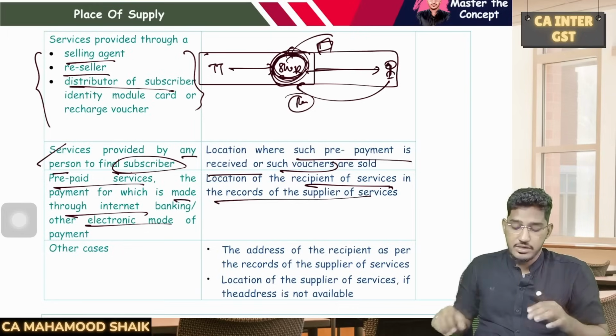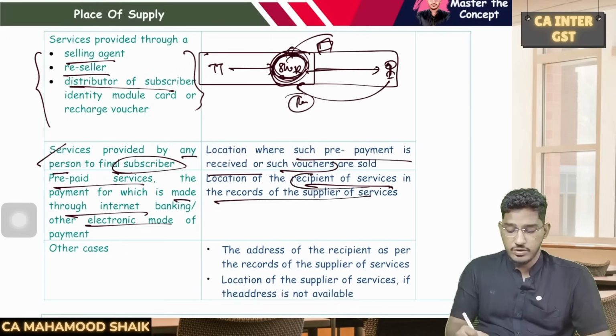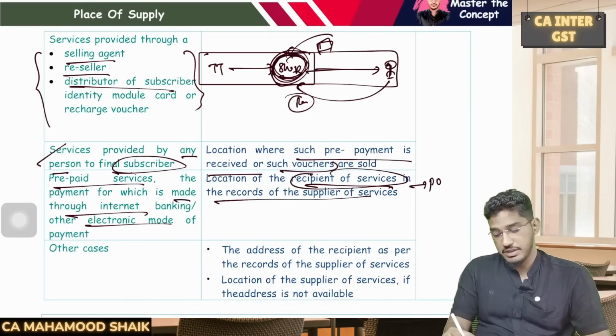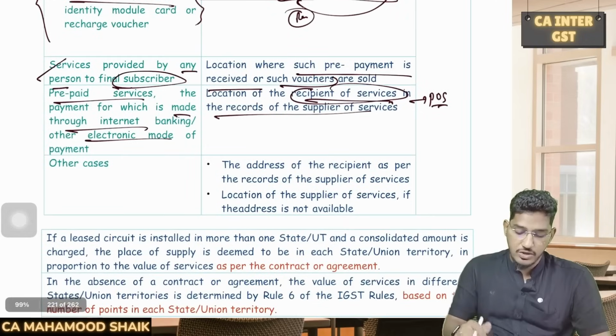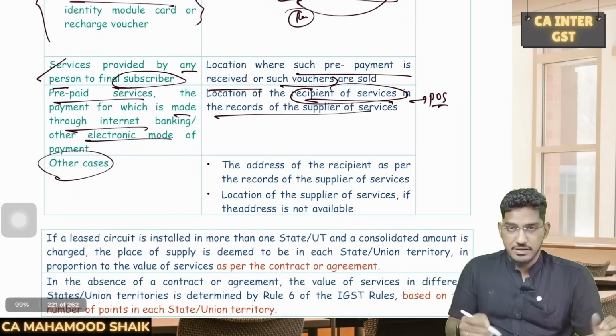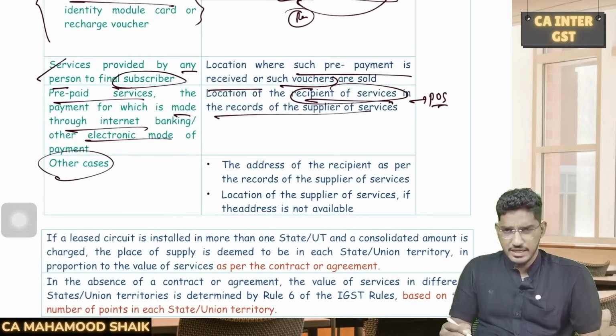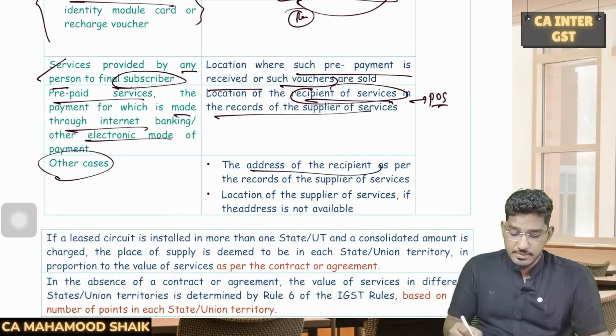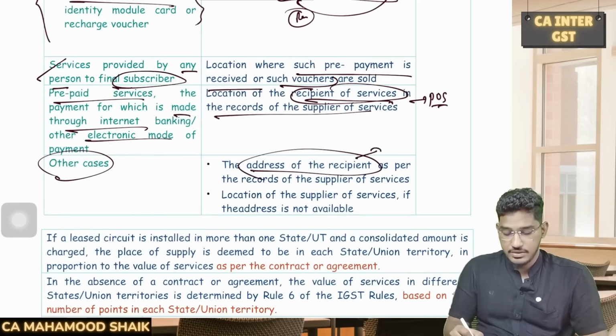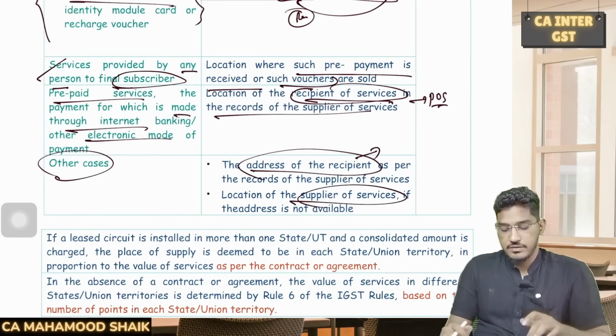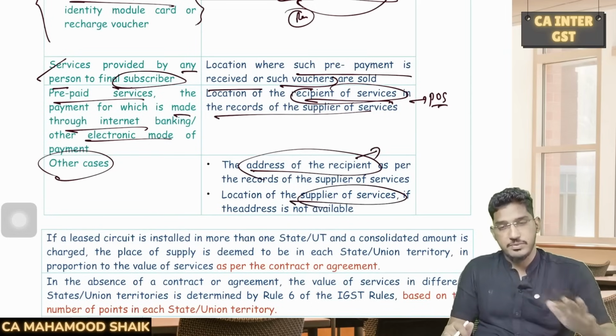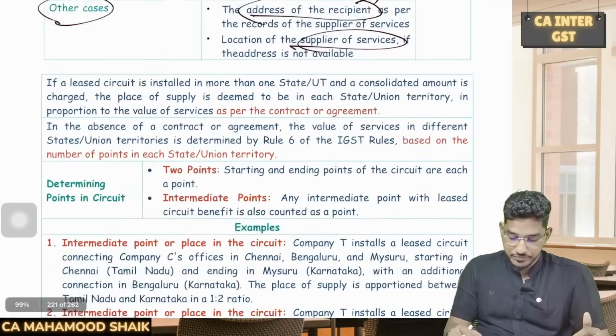So whatever address as per the supplier's records, whatever is the location of the recipient of the service, that will become the place of supply. So in all other cases, the place of supply will be more or less kind of default rule. If the address of the recipient is available on the records, then that address of the recipient. If address of the recipient is not available in the records, then the location of the supplier of services will become the place of supply.